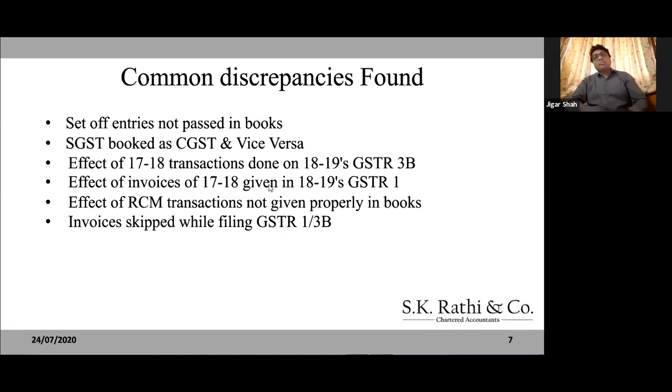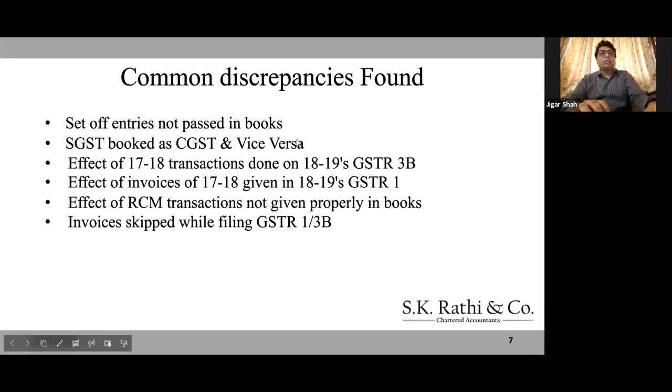And the effect of 17-18 transactions, as I said, is given in 18-19's 3B, right? So you need to take care of these, I would say, exceptional items. The details of the same 17-18 invoices have been given in GSTR 1 of 18-19. So once again, you need to take those things out.